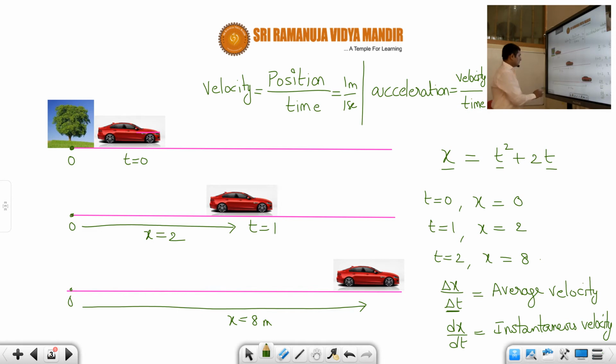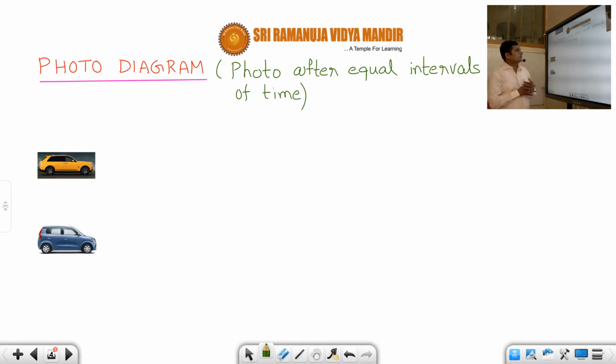Okay, students. Now I'll give you one important concept. This is called a photo diagram. In many textbooks it has other names, like motion diagram or motion map. In different textbooks it is called by different names, but let us go with the name photo diagram. To get a feel of what is meant by acceleration, this photo diagram will help us a lot to understand physically what acceleration means.